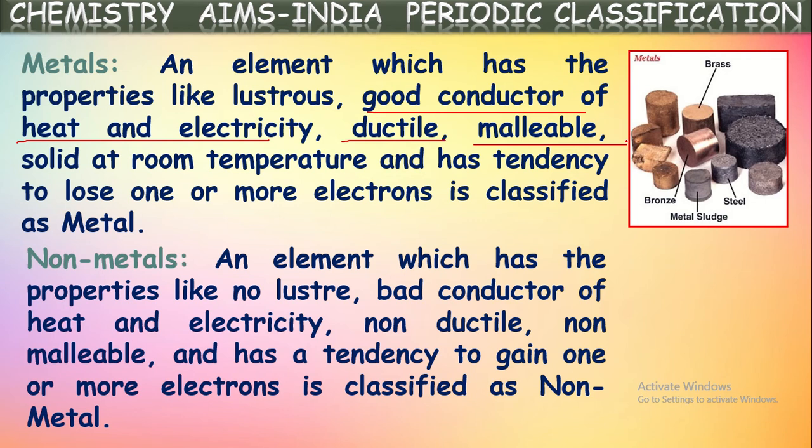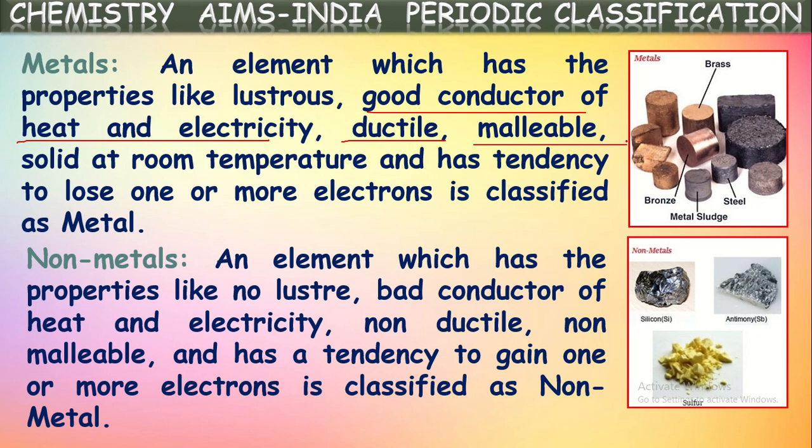They are non-malleable, meaning they cannot be beaten into thin sheets, and have a tendency to gain one or more electrons to form anions. Those elements which exhibit these properties are classified as non-metals. For example, copper, sulfur, nitrogen, oxygen, hydrogen, these elements all exhibit these properties, hence they are classified as non-metals.